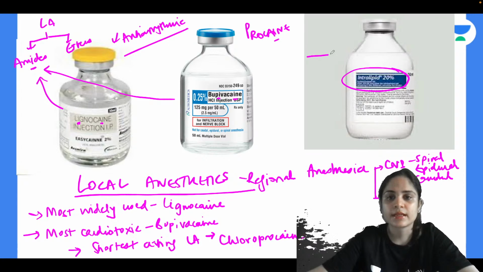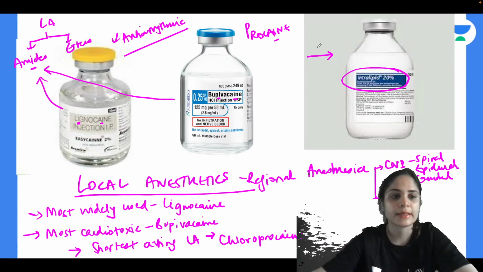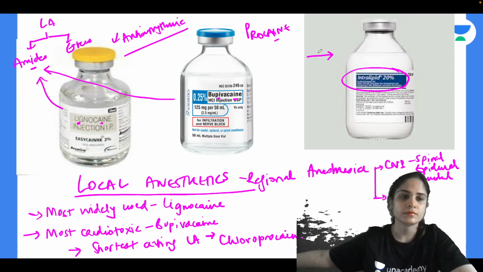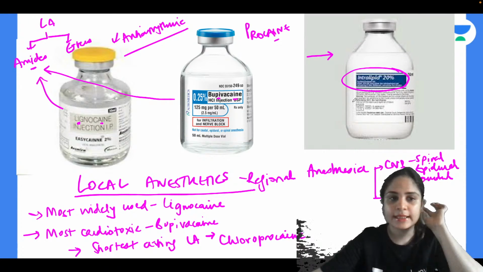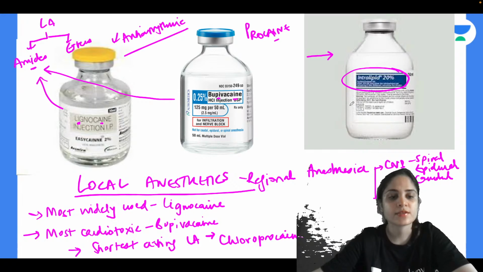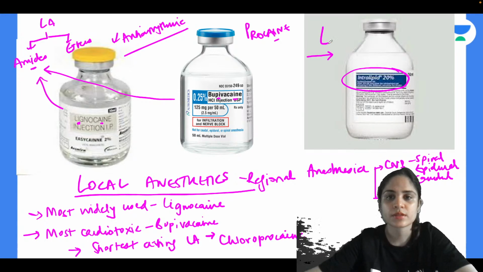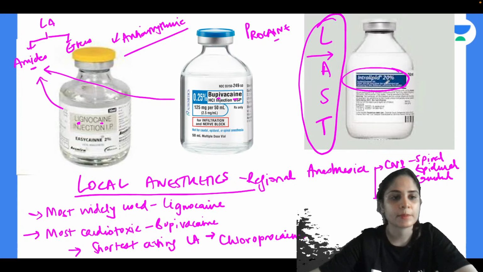Alright, now this drug that I am showing you over here, 20% intralipid. Can you tell me what is the use of this drug? Anyone? Okay. Any idea? What is the condition in which we use this? Yes, very good, Meena. So you are partially right. So this is used in a condition called local anesthesia systemic toxicity. Okay, so you have local anesthesia systemic toxicity or LAST, in which we use 20% intralipid.